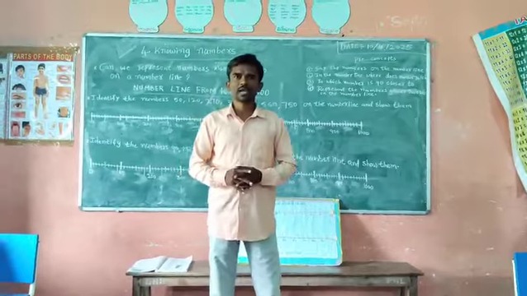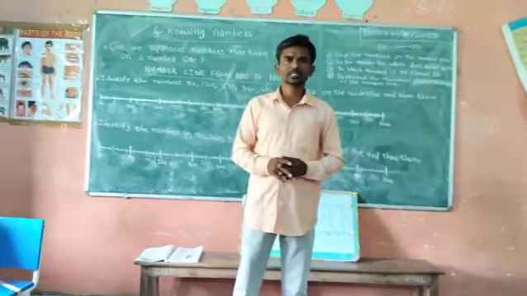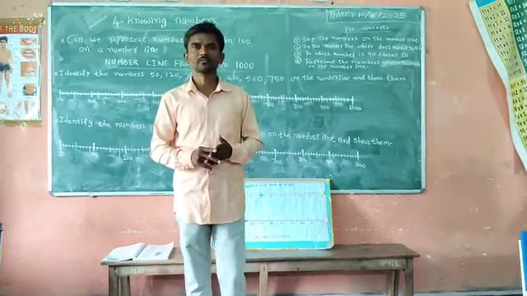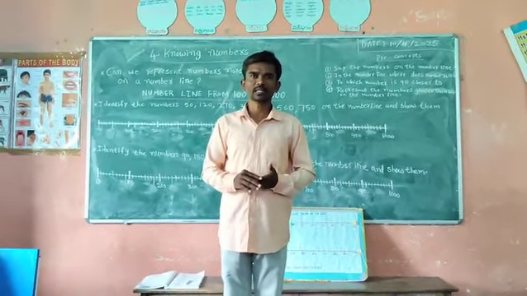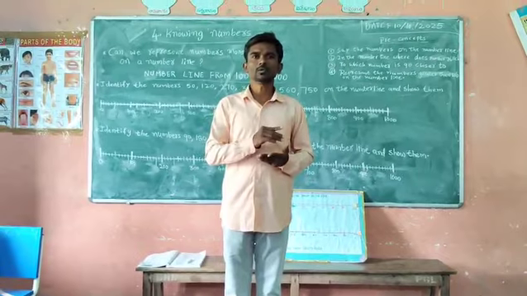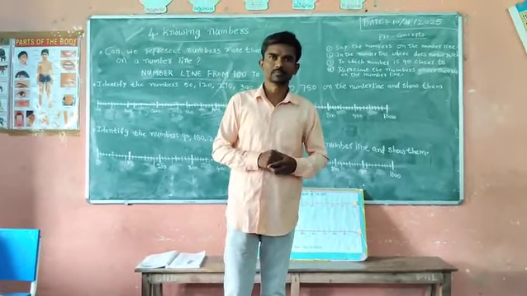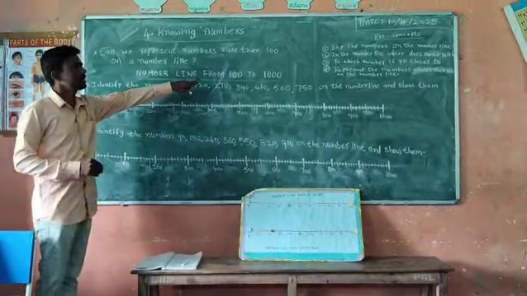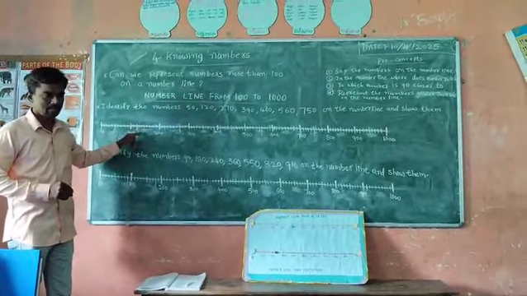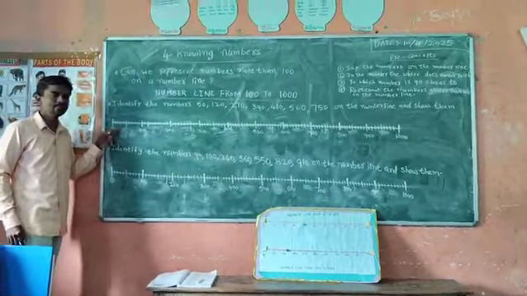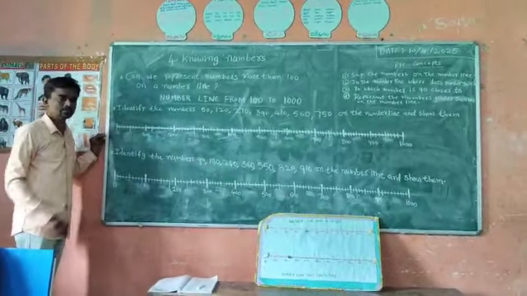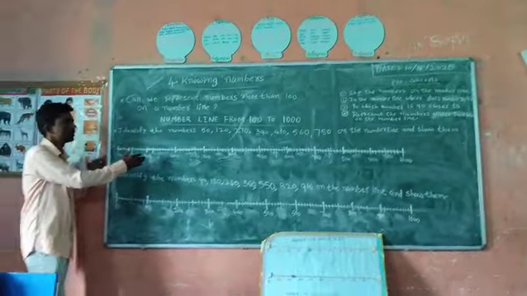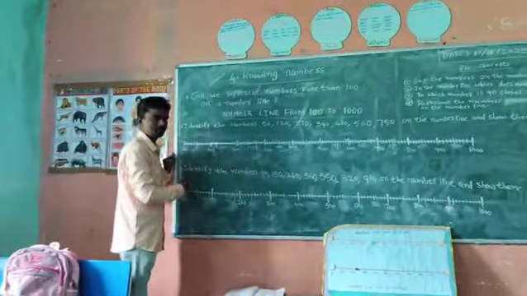Children, yesterday we learned to identify the numbers from 1 to 100 through the bead chain. Today we are going to learn to identify the numbers from 100 to 1000. Represent the numbers more than 100 on the number line. This is the number line from 100 to 1000. The number line is divided into 10 groups. The numbers are given here.